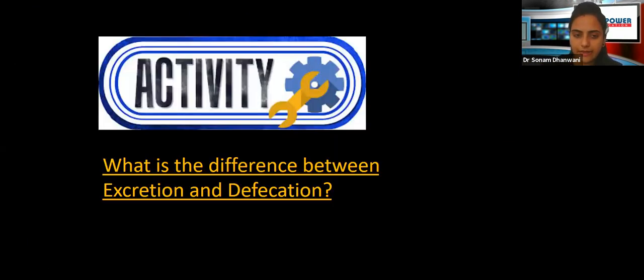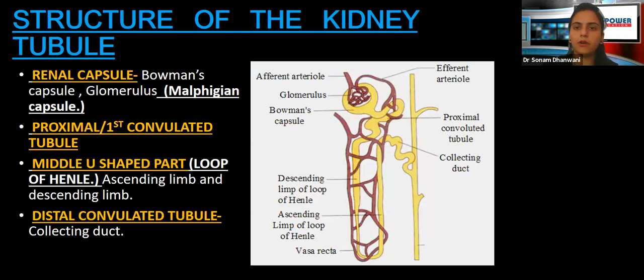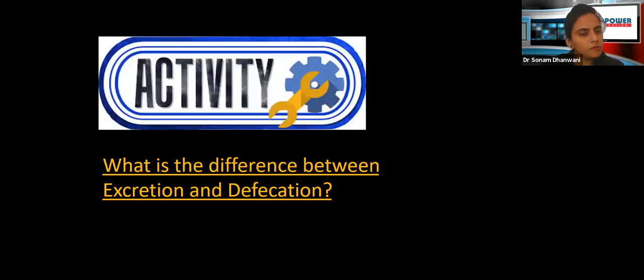Okay, so I think that is it about the basics of the urinary system that we have seen. Now, what is a small activity for you all? Many people really get confused between this. So what I want you all to do is find out the difference between excretion and defecation. I want you to find out at least a 2-point difference, or at least a basic difference in simple words, between excretion and defecation. Please put down your answers in our comment sections. I will definitely go through all your answers and put up the best answers in my upcoming next session.